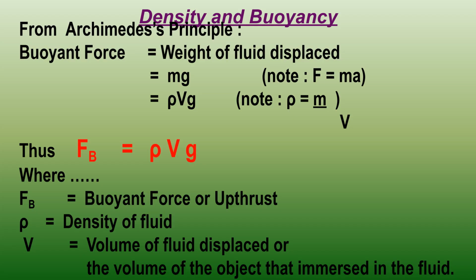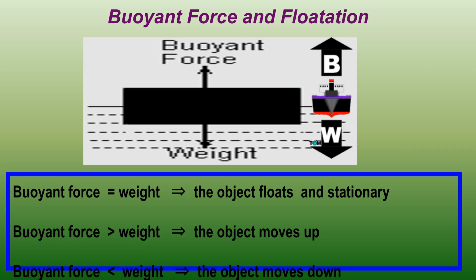From Archimedes' principle, the buoyant force is equal to the weight of the fluid displaced, which can be expressed as mass times gravity. By substituting density times volume for mass, the formula becomes buoyant force equals density times volume times gravity. For flotation, buoyant force and weight determine the object's movement. If the buoyant force equals the weight, the object floats stationary. If it is greater, the object moves up. If less, it moves down.